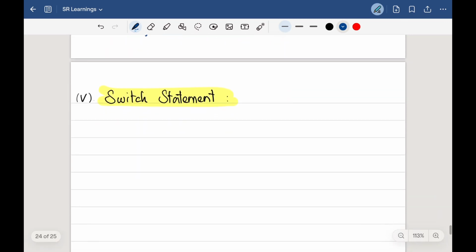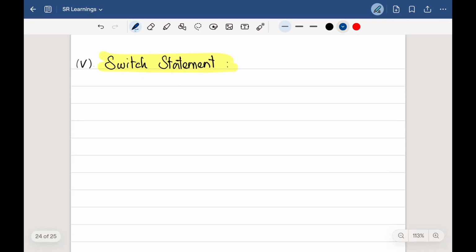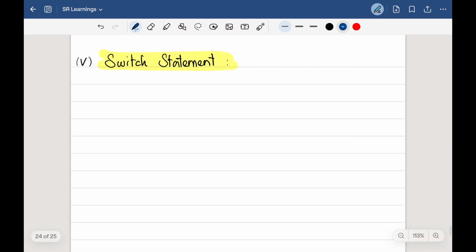And finally, we have the switch statement under these conditional statements. So with an else if ladder, what we have to do is check one by one, right? If the first condition didn't work, we have to move to the second, and then to the third, and then to the fourth, like that, right?